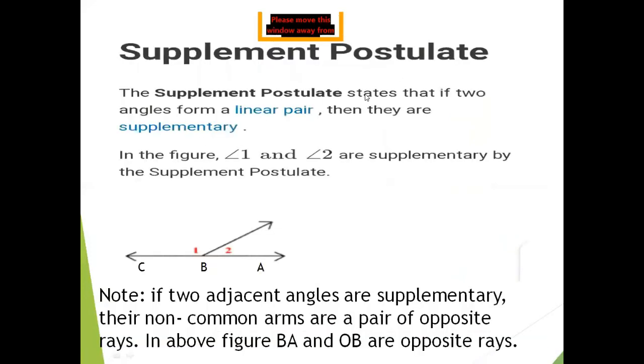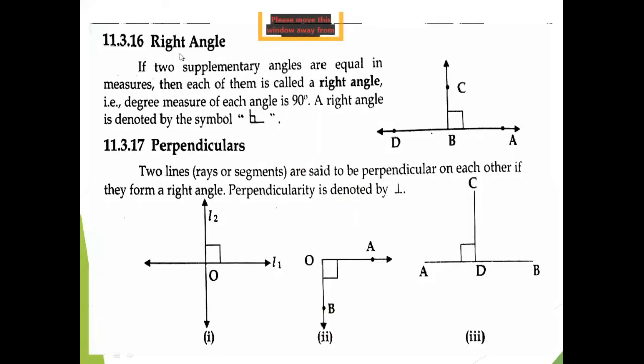Supplement postulate. The supplement postulate states that if two angles form a linear pair, then they are supplementary. Or we can say that the outer arms of the supplementary angles lie on the same line. So this is the supplement postulate. Now the right angle. If two supplementary angles are equal in measure, then each of them is called a right angle. And from the earlier definition, the measure of 90 degrees is called a right angle.